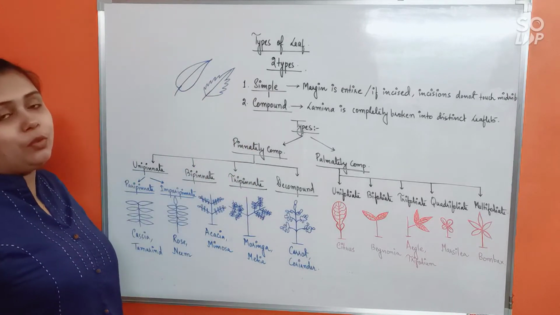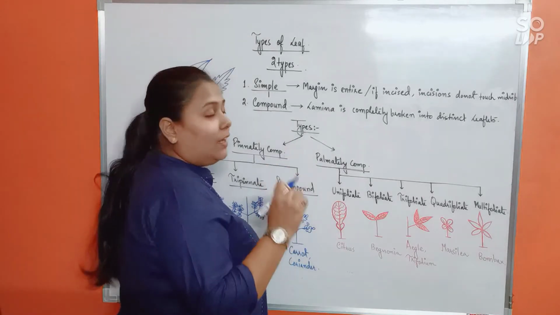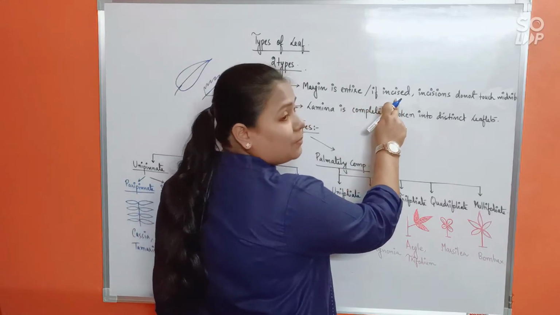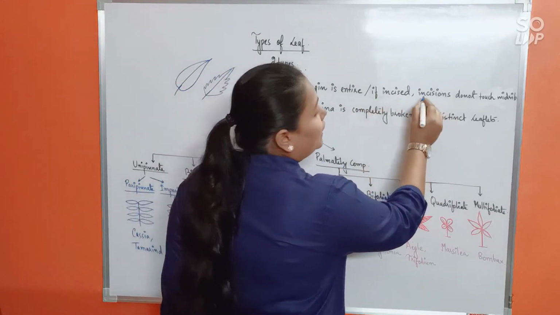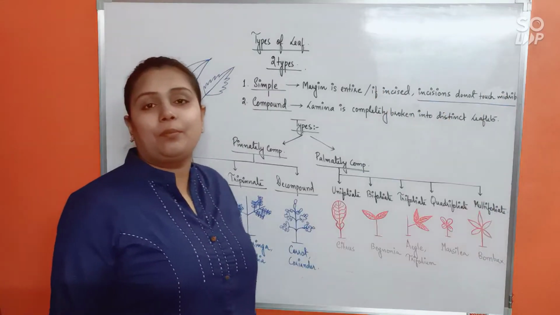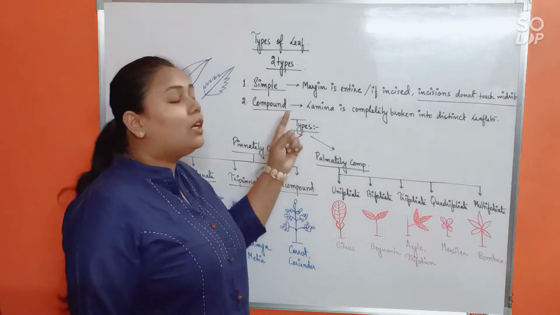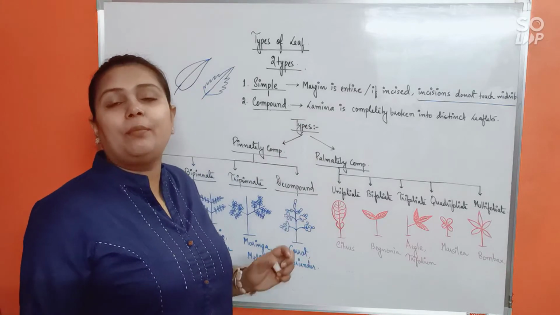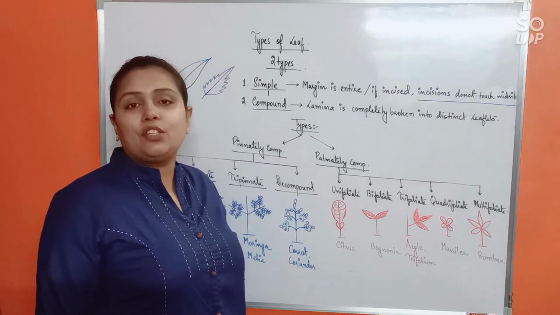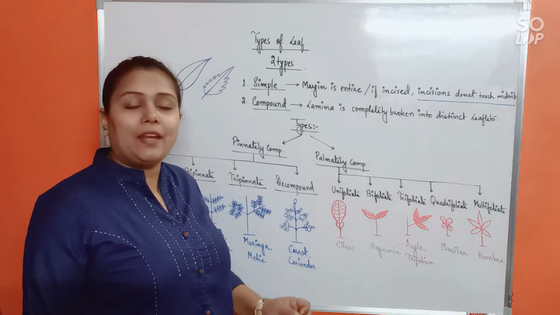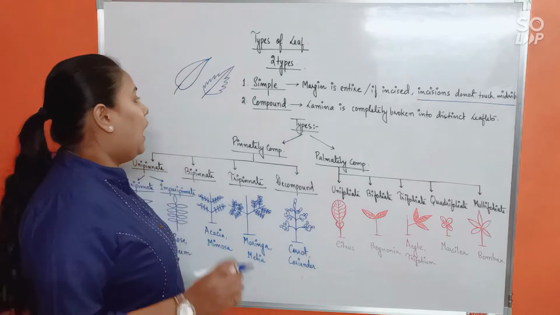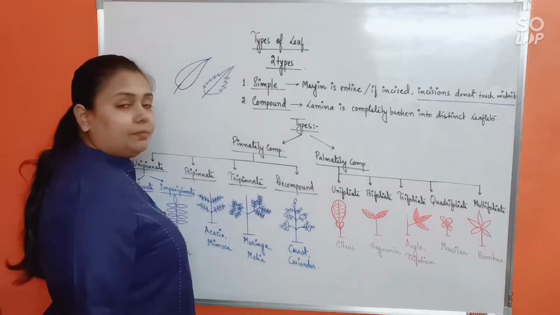So what would be the definition then? A leaf in which the margin is entire, or if incision is present, the incision does not touch the midrib. This is very, very important. Simple leaf means a leaf where the margin will not show any incision, it will be entire, or else if incisions are present, they would not touch the midrib. Now moving to the compound leaf.